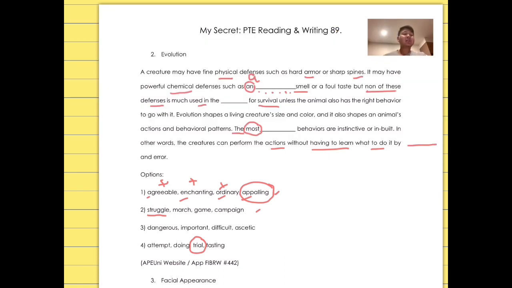Now you see that it is very important that you have some basic knowledge of vocabulary and collocations so that we can answer the question as quickly as possible, and you're going to save a lot of time. The chance that you're going to get a high score in reading and writing is going to be high if you study a lot of vocabulary, collocations, idioms, and phrasal verbs, for example.